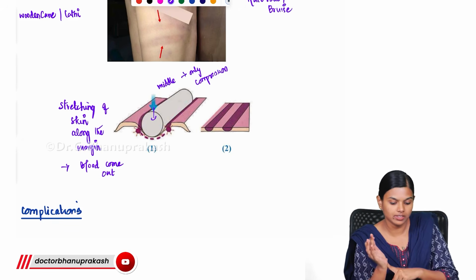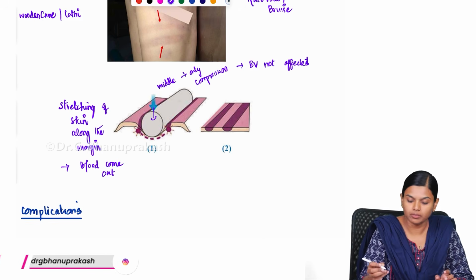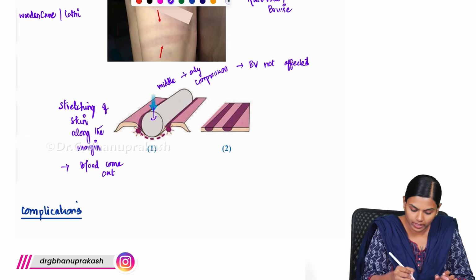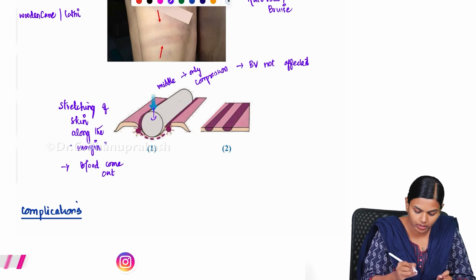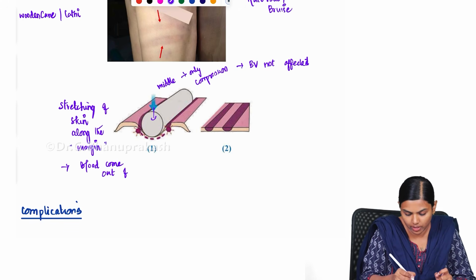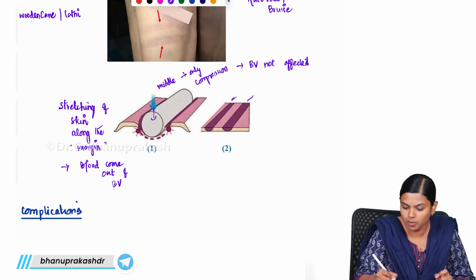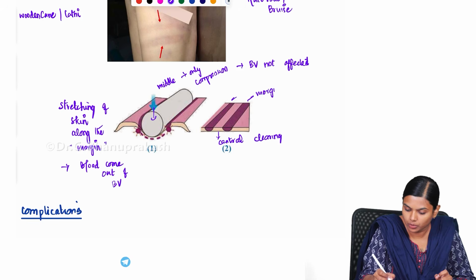So those blood vessels will not be affected. In the middle you have only compression, but along the margins there will be stretching, because of which the blood will come out of the blood vessel. So only along the margin will you see the bruise, with a central clearing.